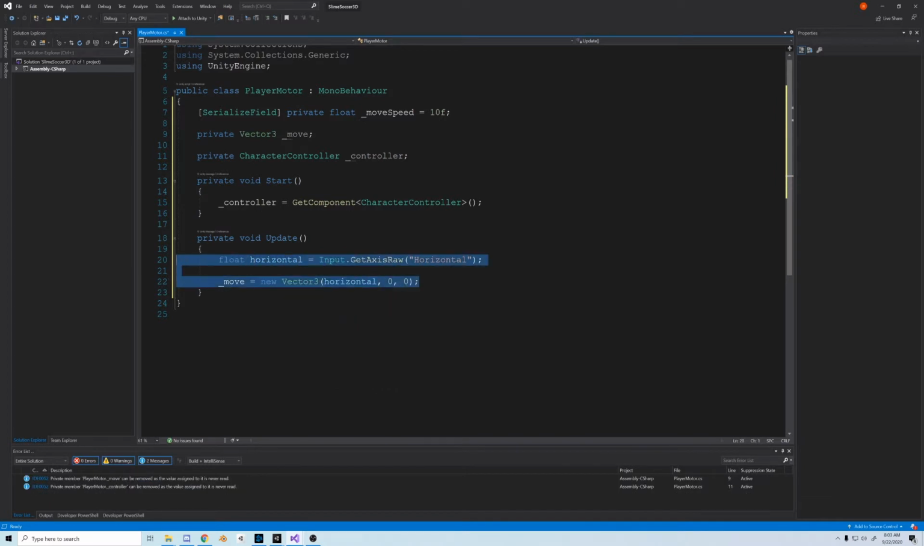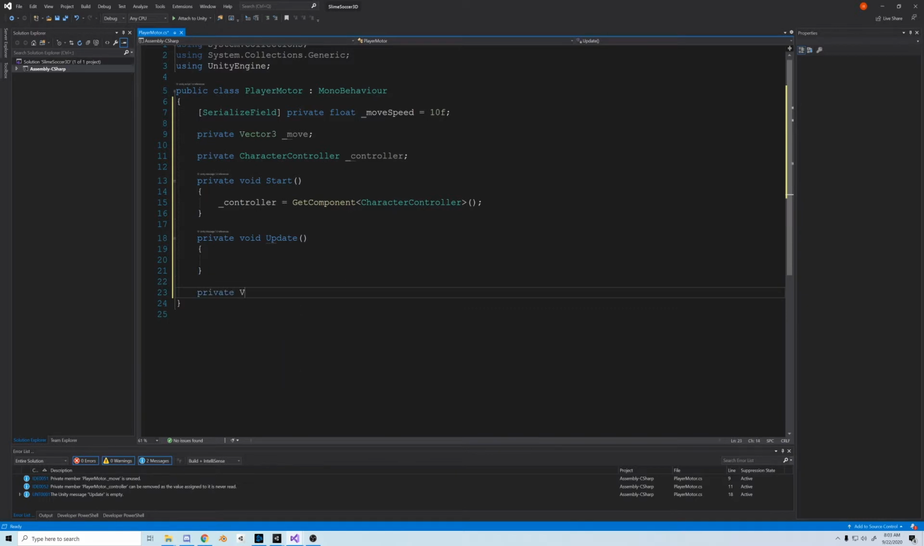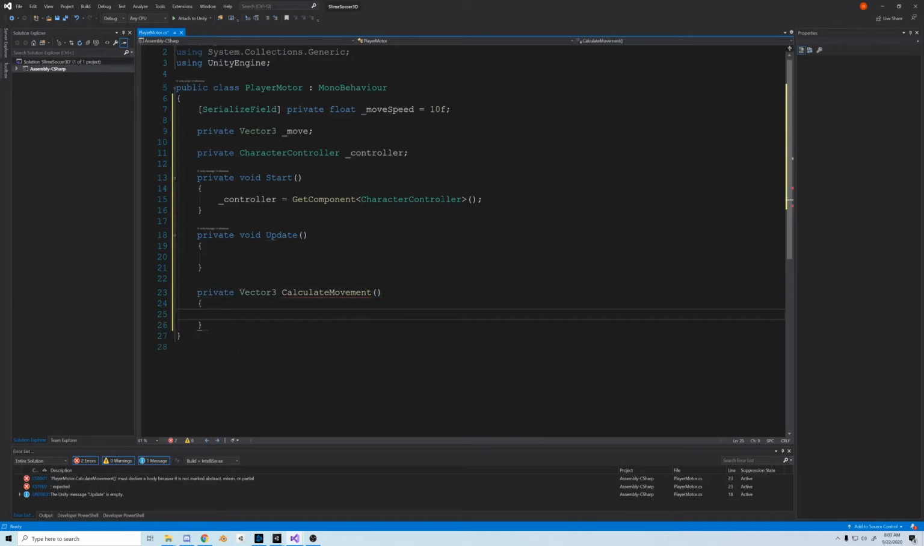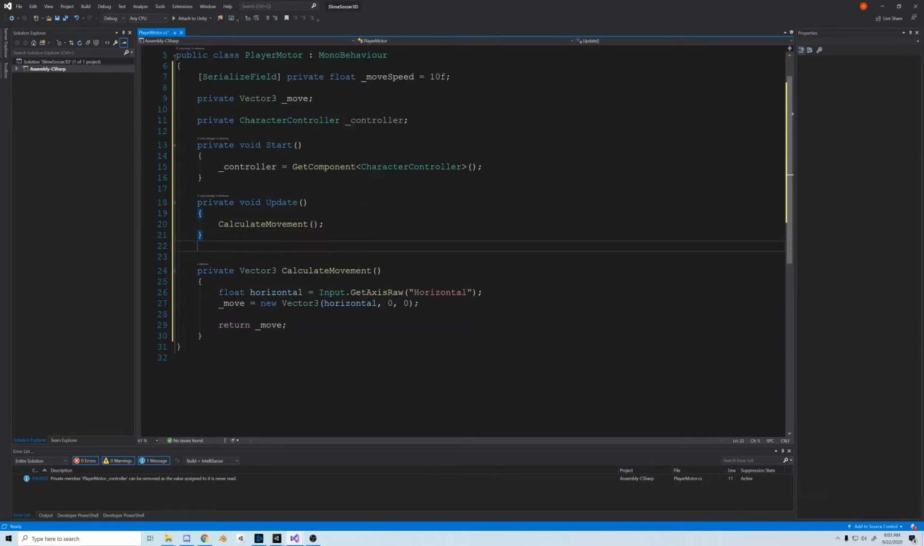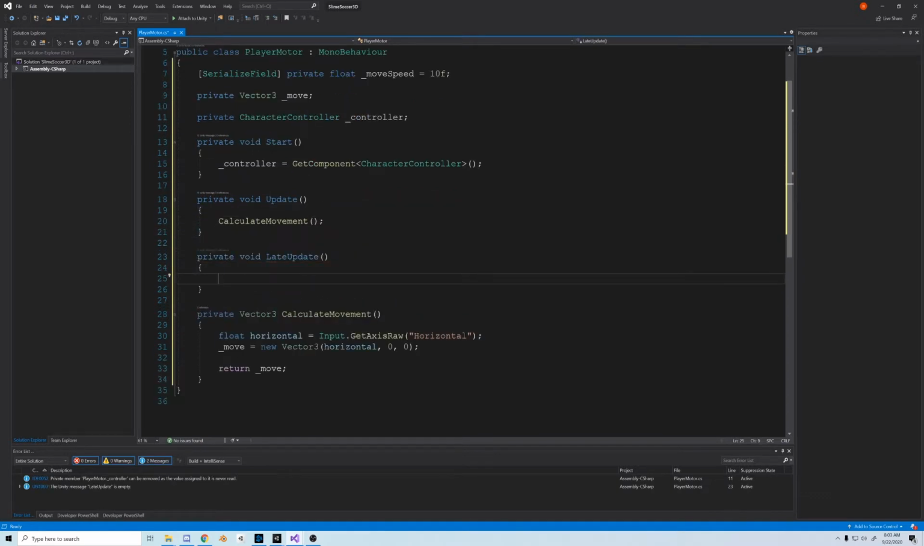Now to simplify this, I'm just going to pop this in its own function, and I'm going to make it return a Vector3, and we'll call it CalculateMovement. So basically I'm going to have the calculations happen here, and then it's going to return the value of move. So this is just a helper function. It's good practice to keep everything organized, and I also think it's good practice to create return functions that aren't just void all the time. It's good to understand what other functions do besides just the void functions.